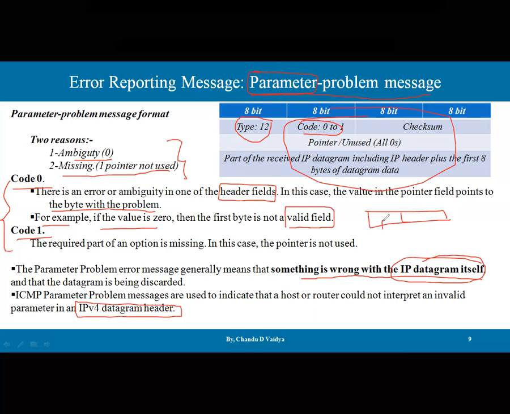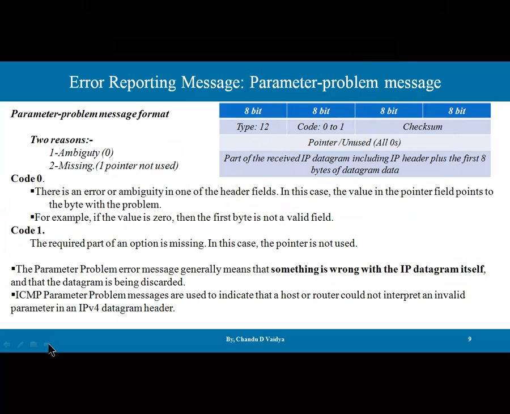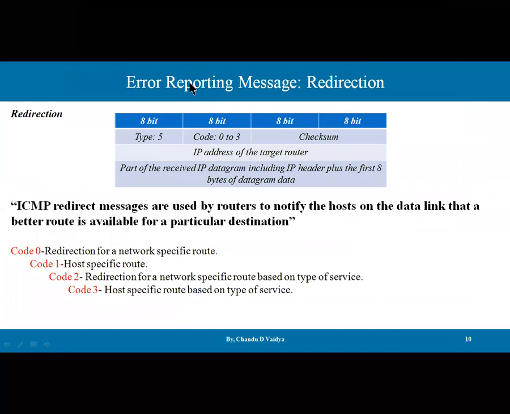If something goes wrong, let's say some address is put wrongly, some destination is put wrongly, some type field is put wrongly, some version field is put wrongly, those kinds of messages are going to be shown to that particular source, guys. So this is the parameter problem. Then there is another message, and that message is the redirection message. If something goes wrong on the route, the message is to be redirected.